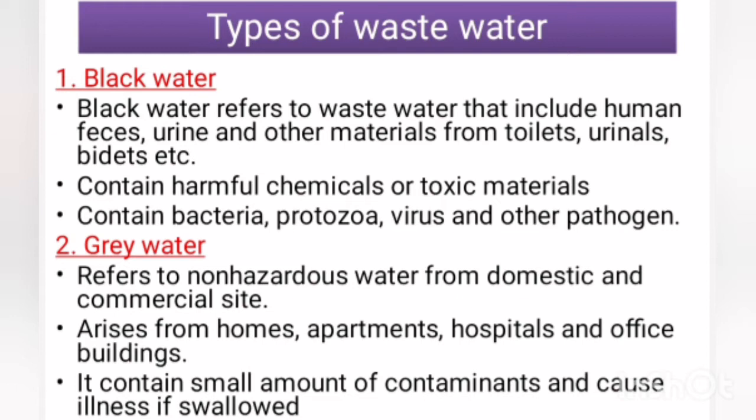Types of wastewater. There are two types of wastewater. First one, black water. Second one, grey water. Black water includes human feces, urine and other materials from toilets, urinals, bidets, etc. This untreated sewage is routed from bathrooms or usage sites to the contaminant areas. It contains toxic materials, chemicals and runoff.